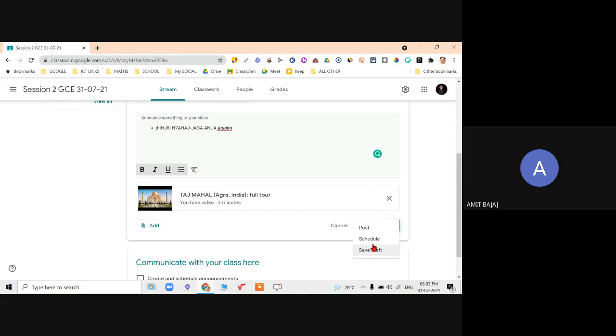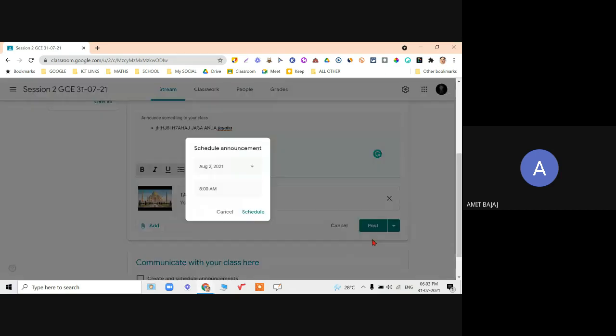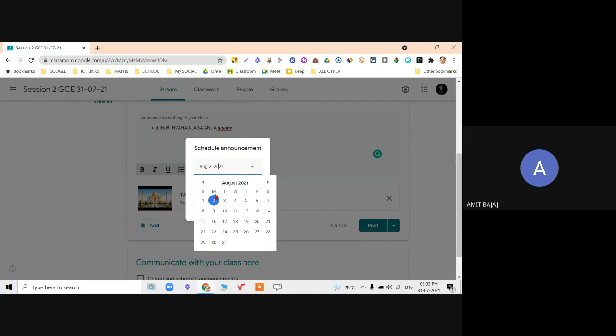Another very important option is scheduling. When I click on this, it will give me the option of when I want that to be shared with the students. So click on this.